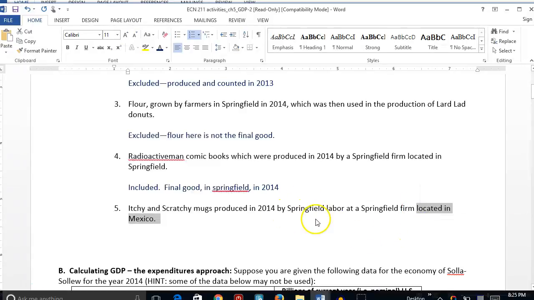It does not matter that it's Springfield resources, Springfield workers, a Springfield firm. That doesn't matter with GDP. Location. Where were these things produced? They were produced in Mexico. Therefore, it's going to be part of Mexico's GDP and not Springfield's GDP.